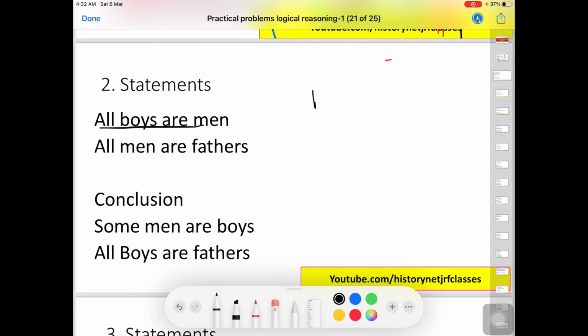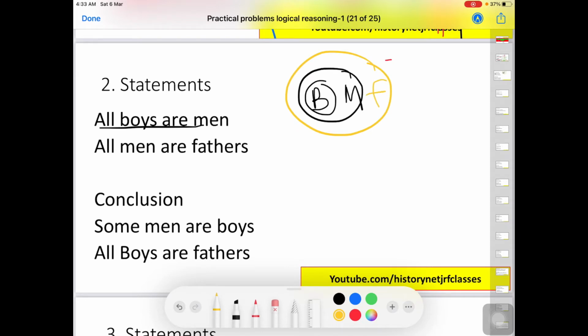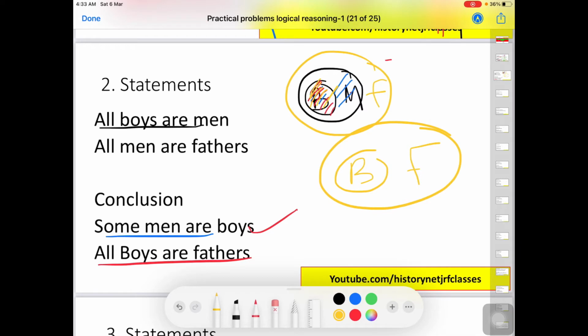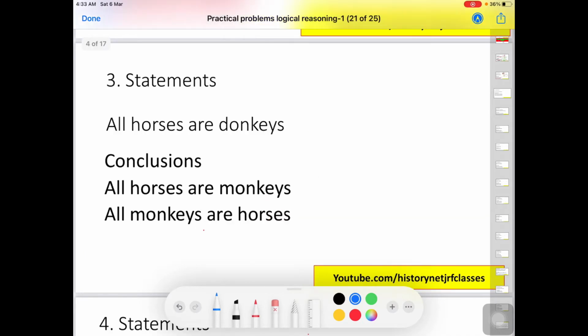All boys are men, and then all men are fathers. So the conclusion is some men are boys. Here we have men and this one is boys. Definitely some portion of men is in the boys portion, so this one is correct. All boys are fathers, so here is all boys, and it's under father, so all the boys are under father, so this one is also correct.